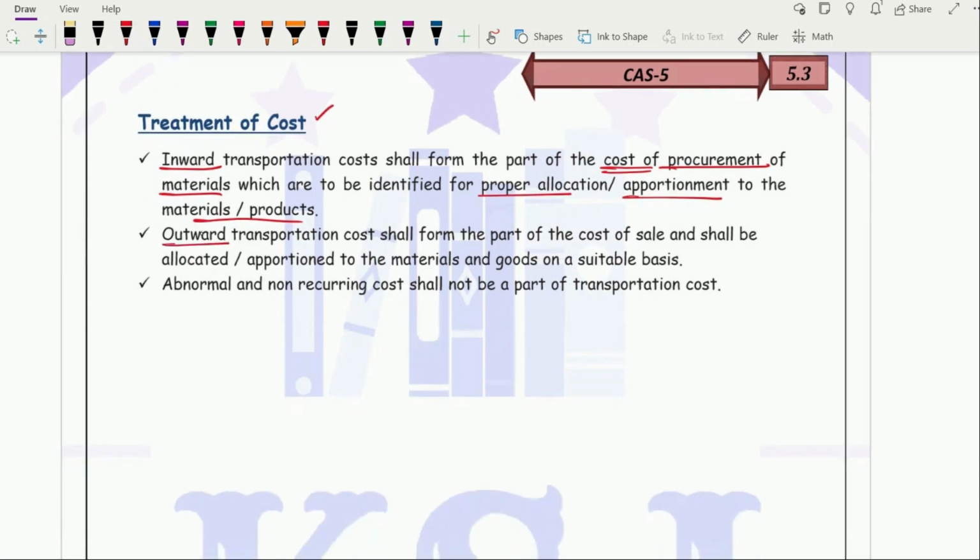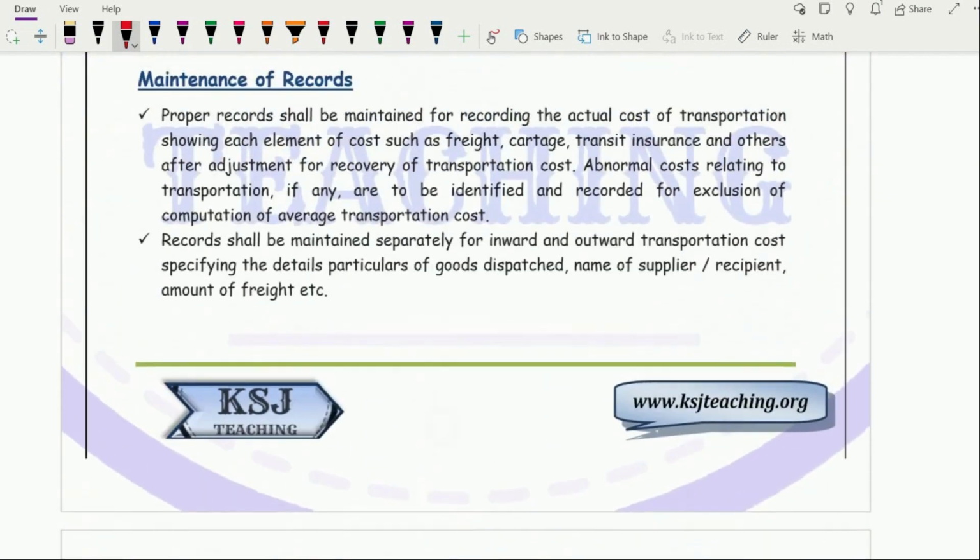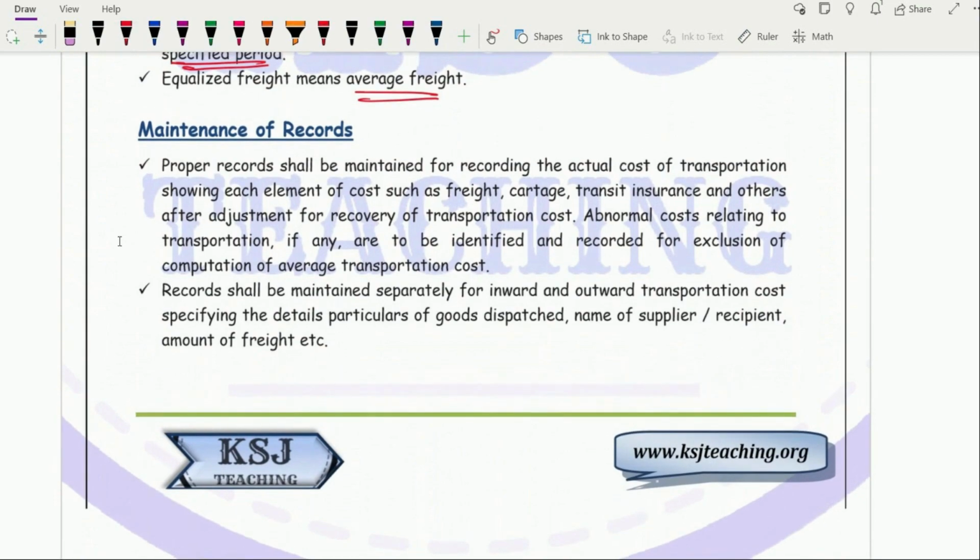So outward transportation cost shall form the part of the cost of sale and shall be allocated or apportioned to the material and goods on a suitable basis. So in the cost sheet, we take selling and distribution expenses. That is what? Distribution expenses. That is transportation cost, right? So it shall form the part of your cost of sale. Abnormal and non-recurring cost shall not form the part of transportation cost. As already told, this will be taken to where? This will be taken to costing, profit and loss account, right? So this was our cost accounting standard 5, that is on equalized or average transportation cost, right?